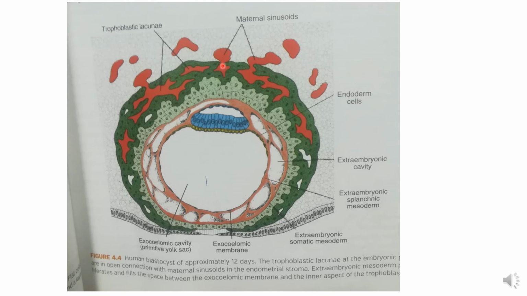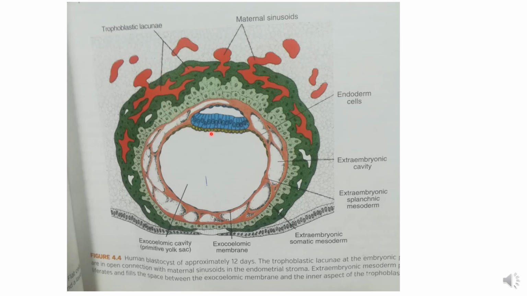Lacunae become filled with maternal blood from the eroded vessels. The syncytium produces HCG, which directly enters the maternal blood, and the maternal vein carries it to the corpus luteum and maintains its life. So the blood level of HCG can be checked.